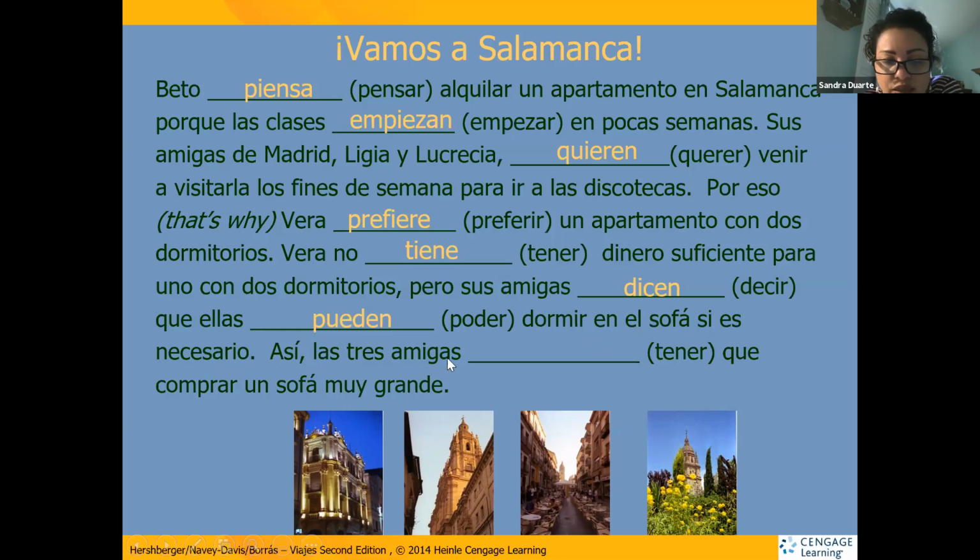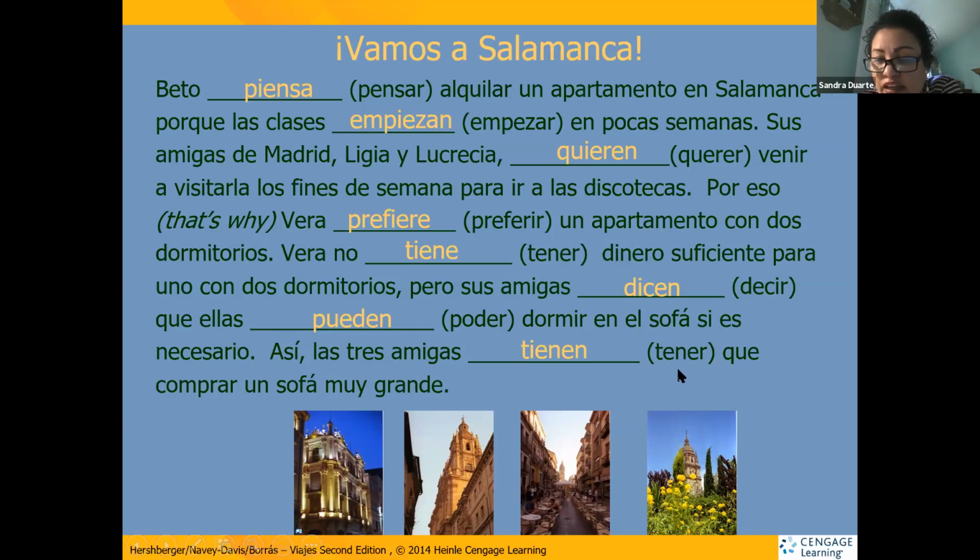Así las 3 amigas, therefore the 3 friends. Notice the verb again, tener. We had this verb tener here. But here was ella. And now it's not ella, it's ellas, plural. So the ending will be en and the stem change, tienen. Ellas tienen. We already learned this verb tener in this chapter, in chapter 3.